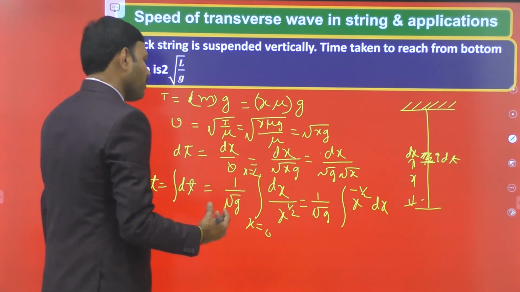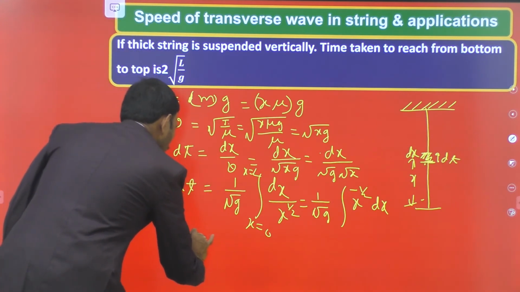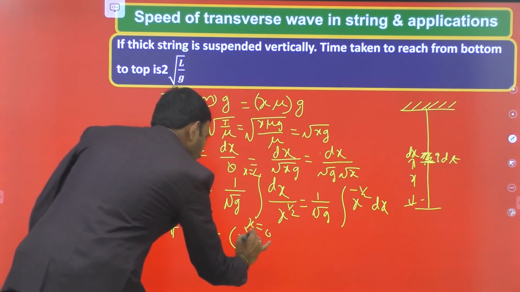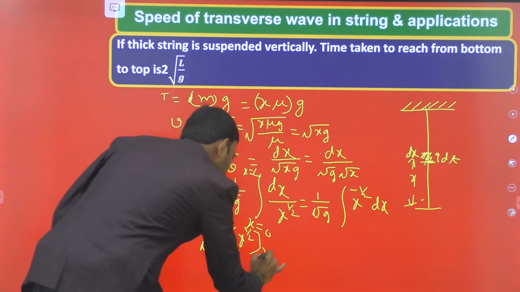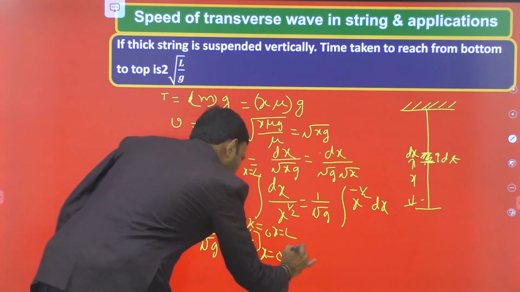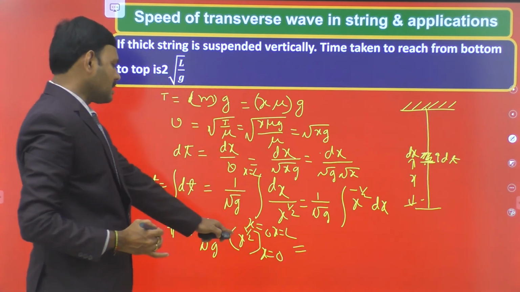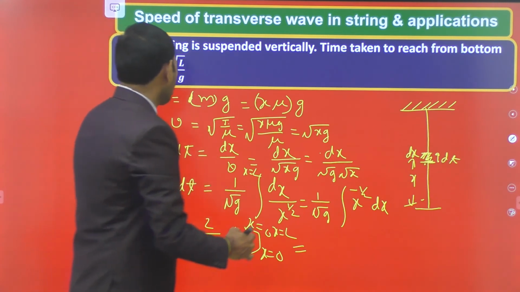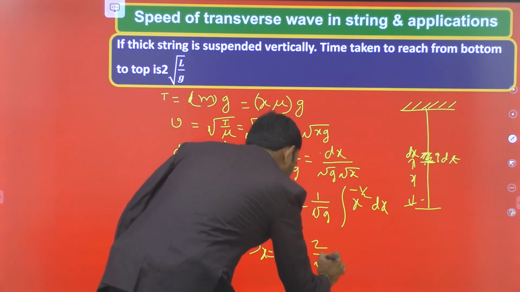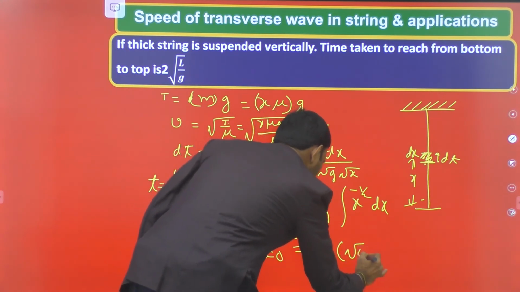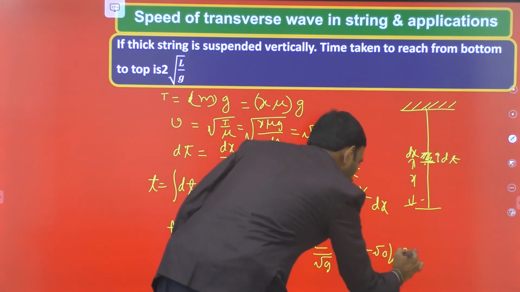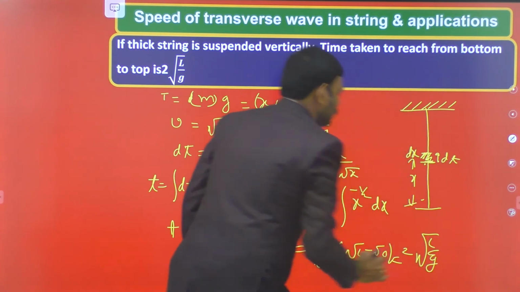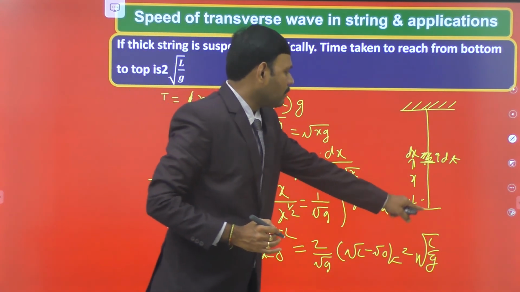X power half by half means t is equal to 2 by root g into x power half, where x is changing from 0 to L. This is equal to upper limit L power half minus lower limit 0 power half. So 2 by root g into root L minus root 0. So it becomes 2 into square root of L by g. This is the time taken by the wave to travel from bottom to the top.